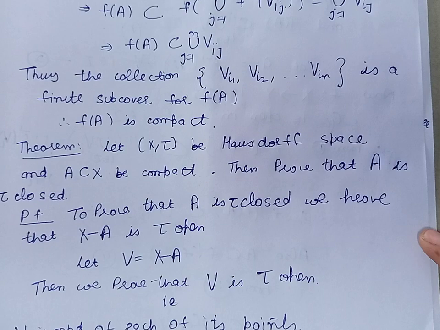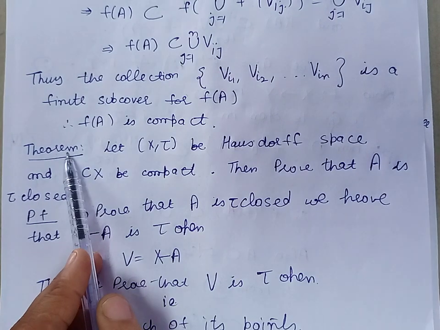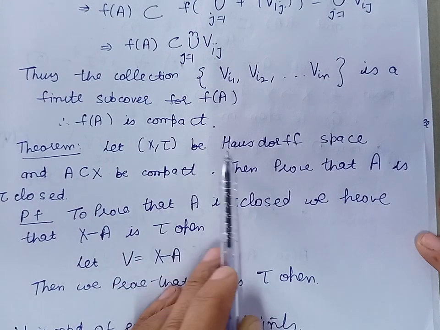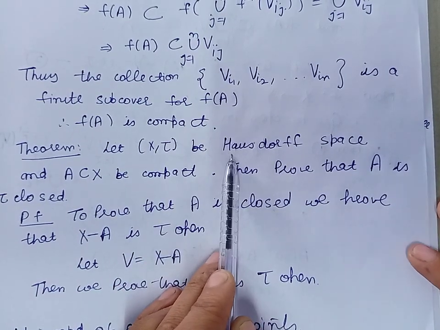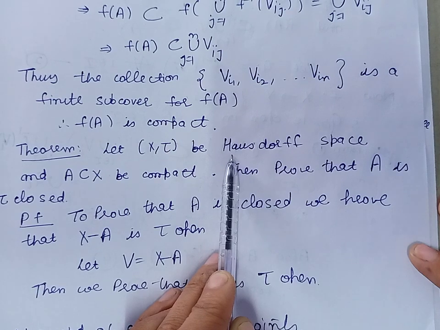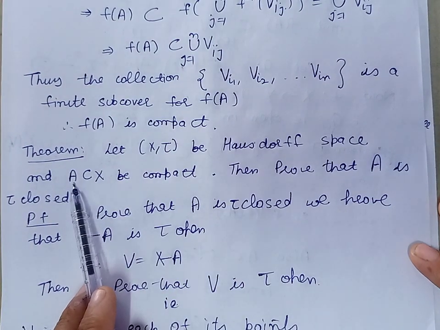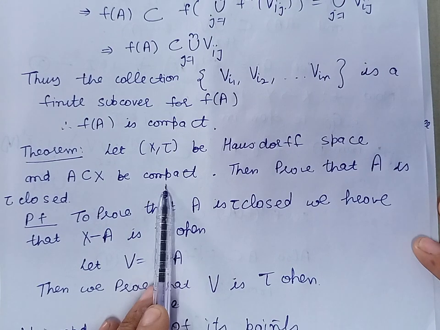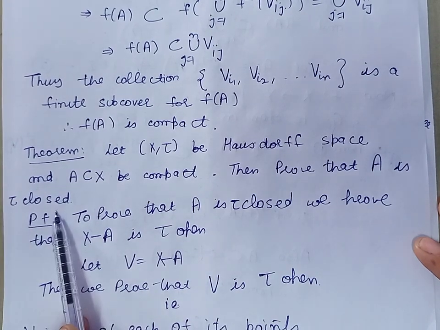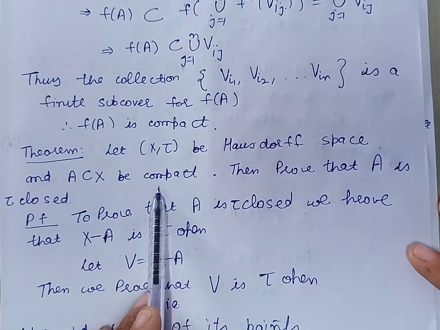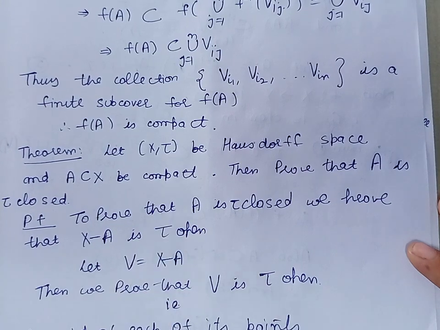Now, in the next theorem, we have a topological space X-top, which is a Hausdorff space. Hausdorff space means distinct points of this space will have disjoint neighborhoods. A is any subset of X which is compact. Then we prove that A is closed. It means we have to prove that a compact subset of a Hausdorff space is closed.